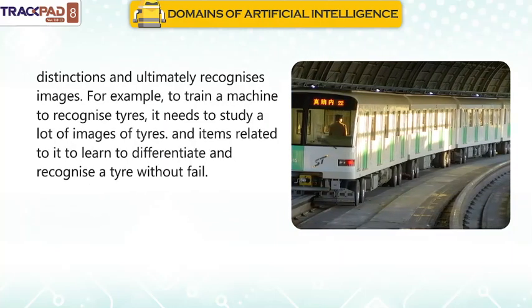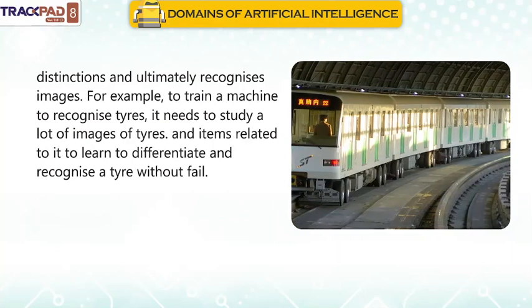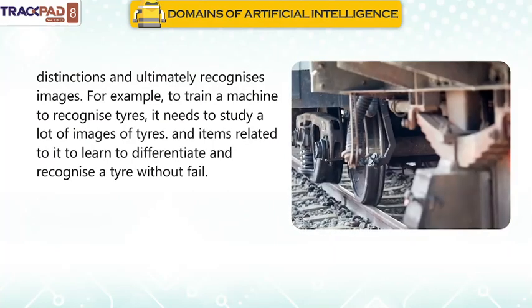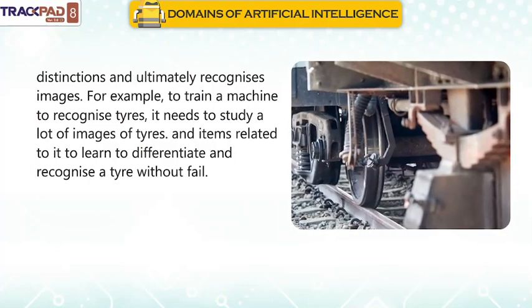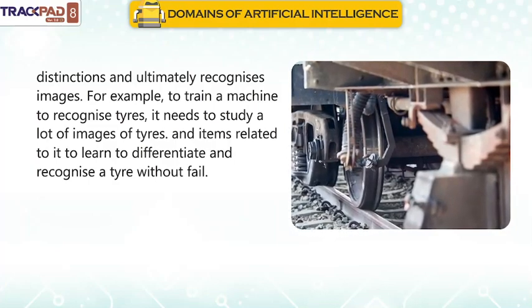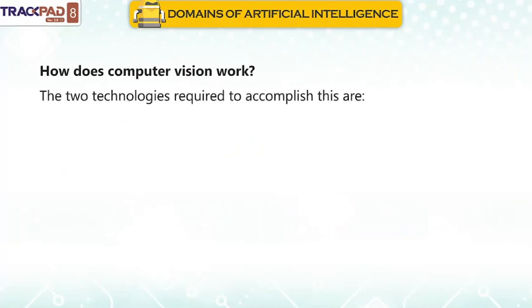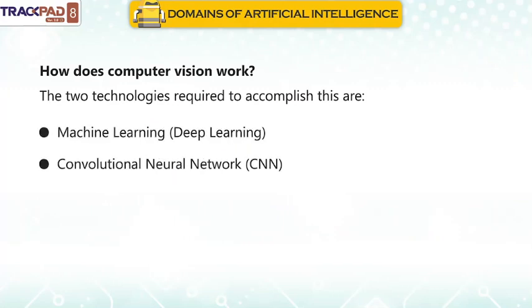For example, to train a machine to recognize tires, it needs to study a lot of images of tires and items related to it, to learn to differentiate and recognize a tire without fail. How does computer vision work? The two technologies required to accomplish this are machine learning and deep learning, specifically the convolutional neural network, CNN.